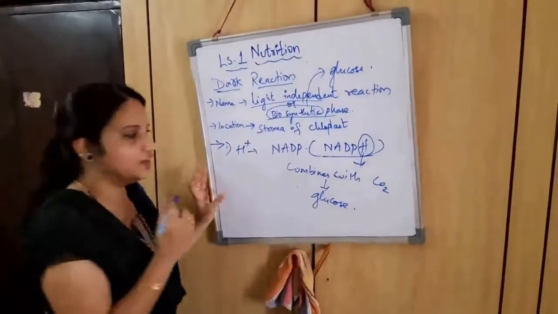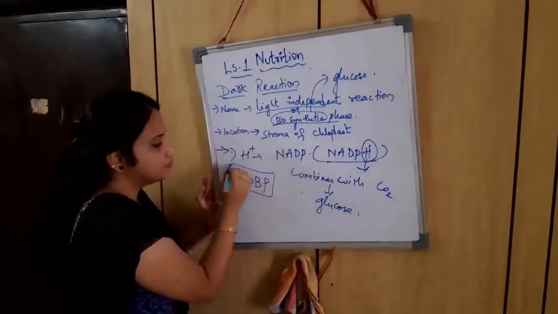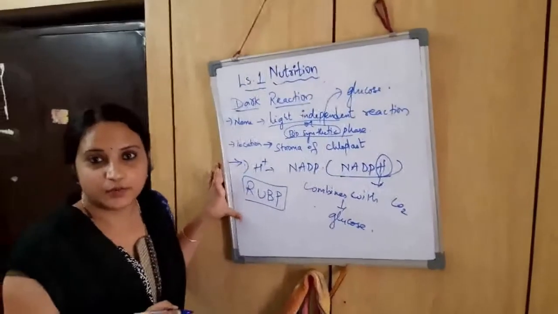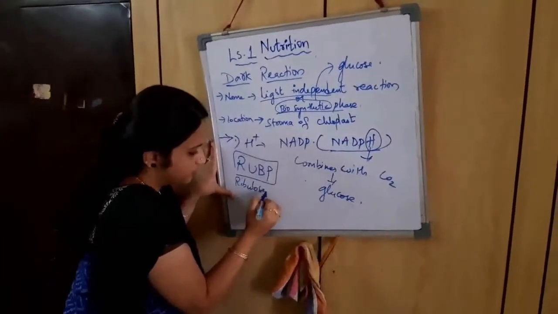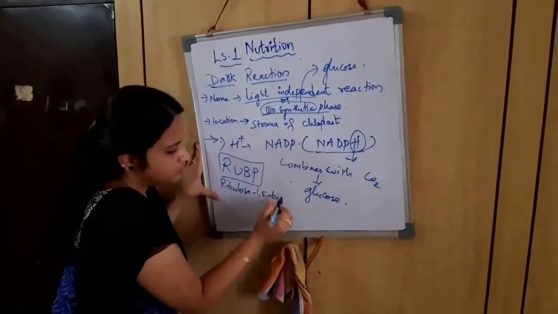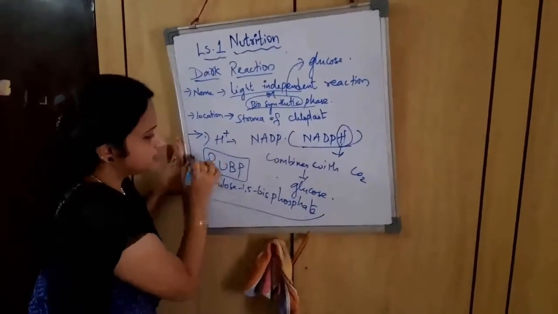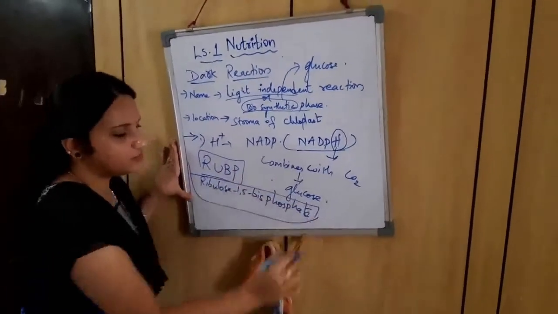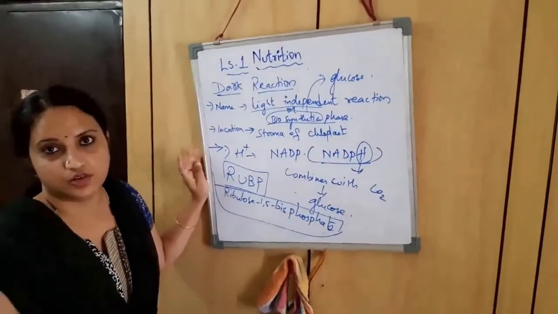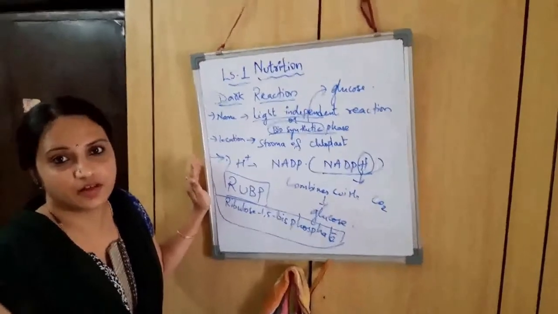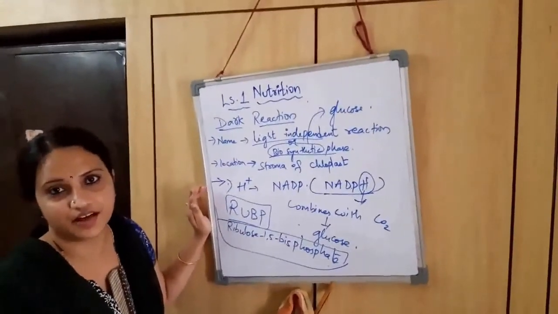One such intermediate compound is RuBP. How to remember? Are you having BP? Simple, RuBP. So RuBP is nothing but ribulose 1,5 bisphosphate, or biphosphate, however you want to call it. So ribulose 1,5 bisphosphate is the intermediate compound which is formed during synthesis of glucose. Okay, so this is the entire expression and mechanism of photosynthesis in two steps. One is light reaction and another is dark reaction. Very simple.